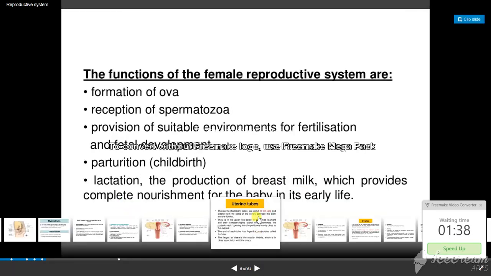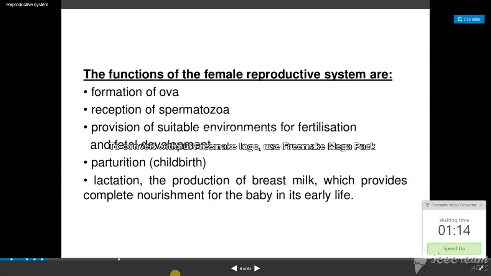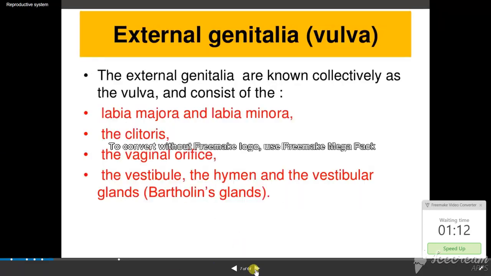What are the functions of the female reproductive system? Mostly the formation of ova. The first thing is that the egg should be released, and reception of spermatozoa, which means the entering of the spermatozoa, and a suitable environment for fertilization, fetal development, childbirth, and breastfeeding. Complete nourishment of the baby in early life is done by the female reproductive system only. Now we'll see what the external genitalia is.